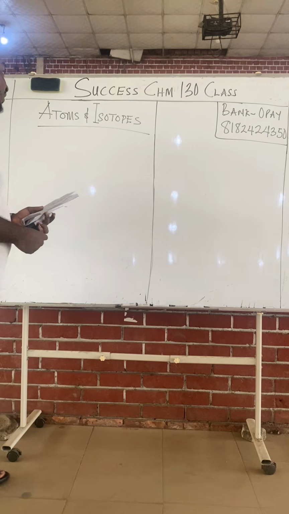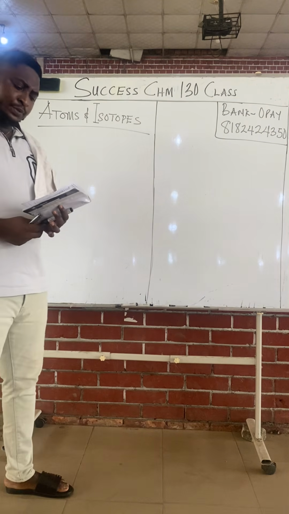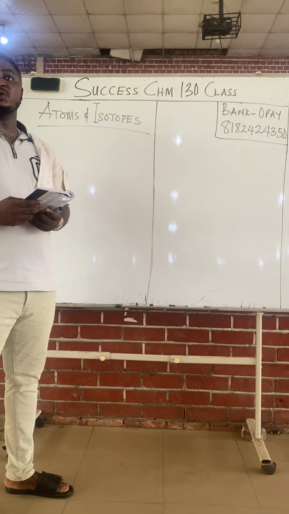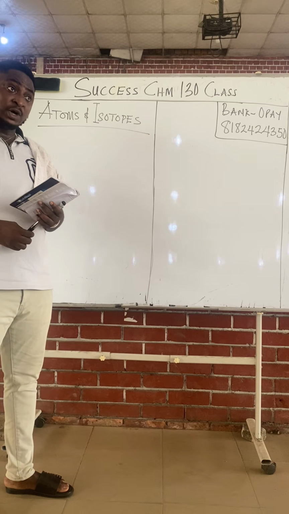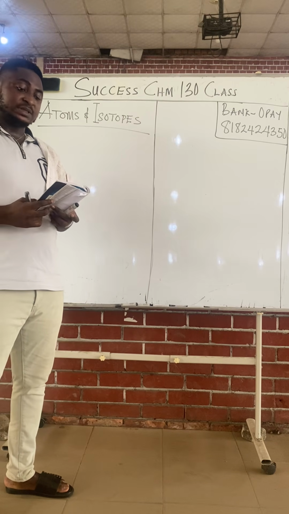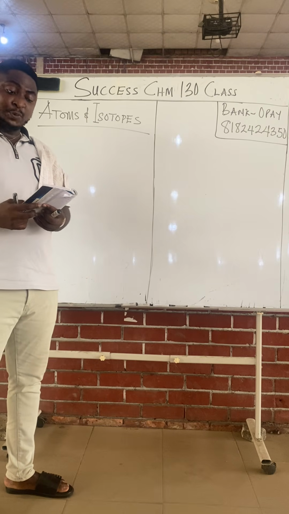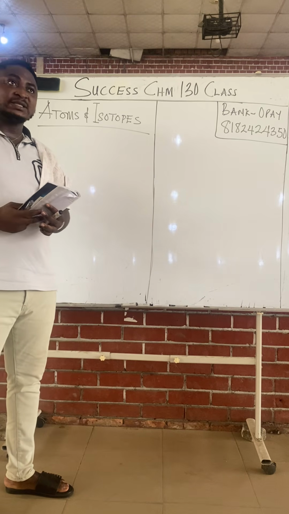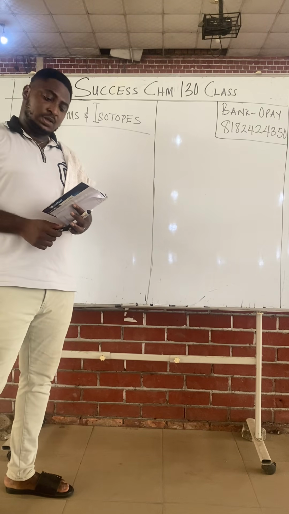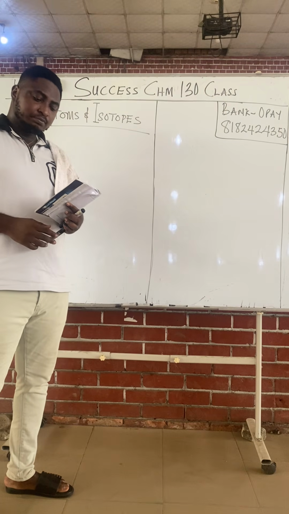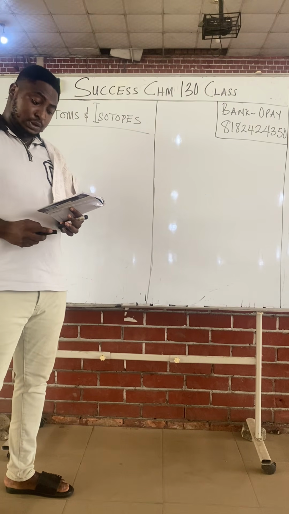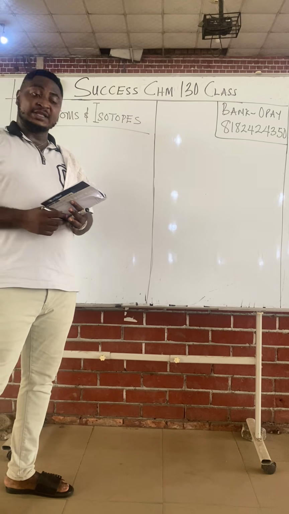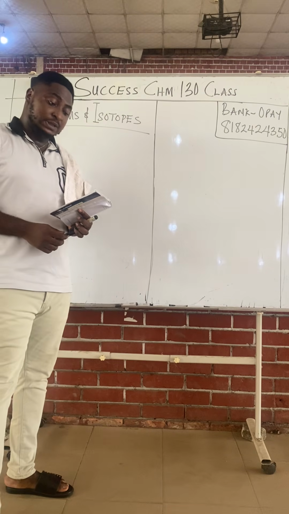In bracket, put number of protons. Isotopes are atoms that have the same atomic number, in bracket, number of protons. Number of what? Protons. Please close the brackets, but have different mass number. Isotopes are atoms that have the same atomic number, in bracket, number of protons, but have different mass number.